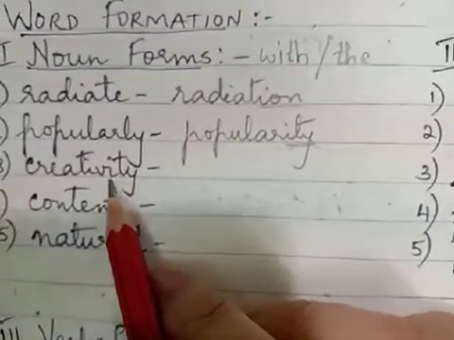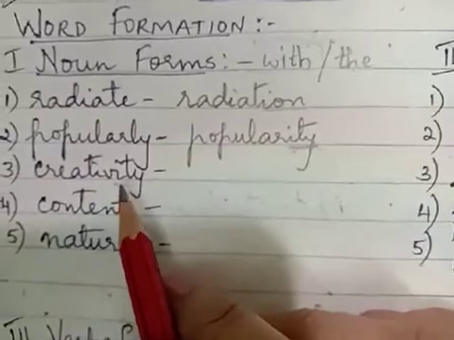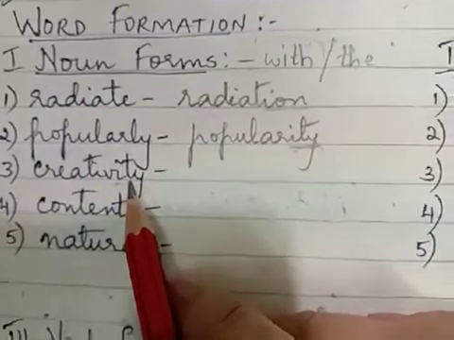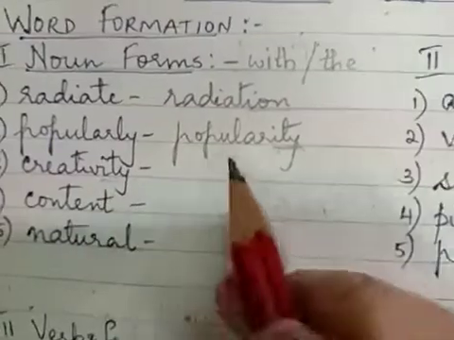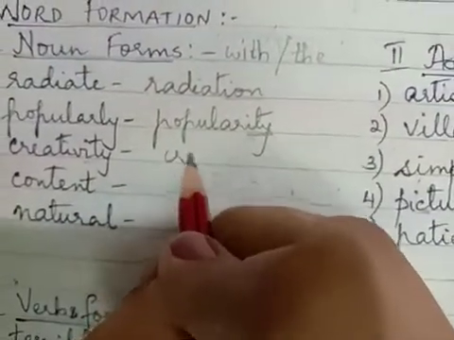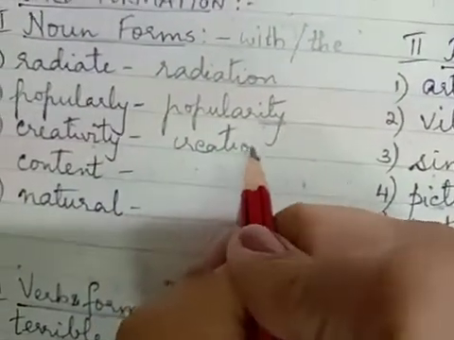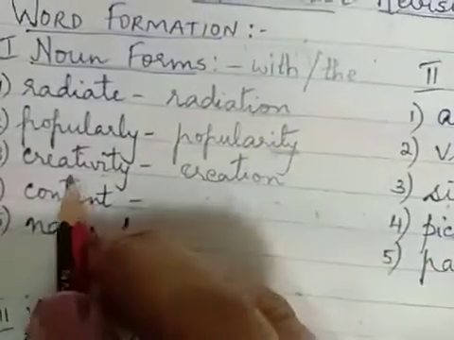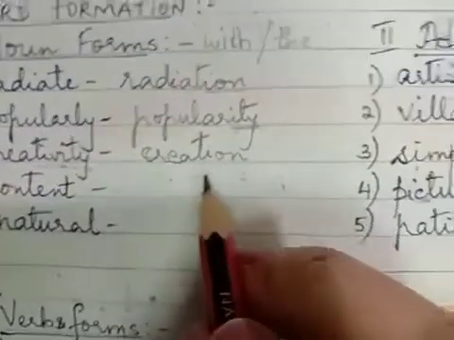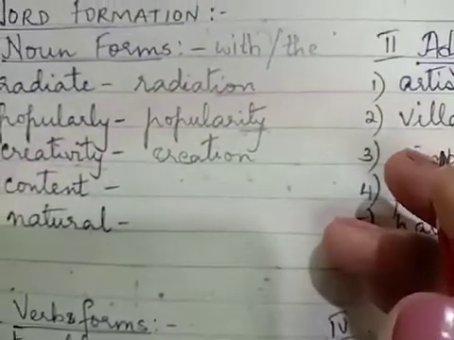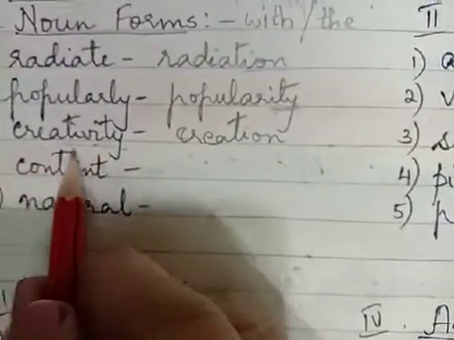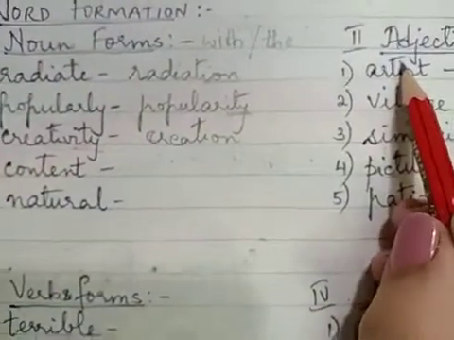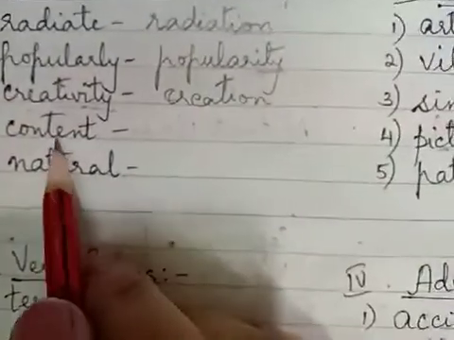Okay, now creativity, again the creativity, it is a noun form, but you can also get a noun form creation. Okay, so creativity also by itself is a noun, creation also can be a noun. Okay, if I say creative, then it becomes an adjective.